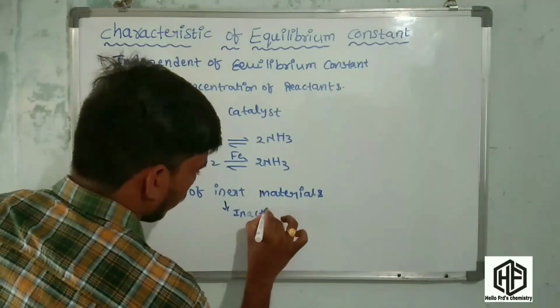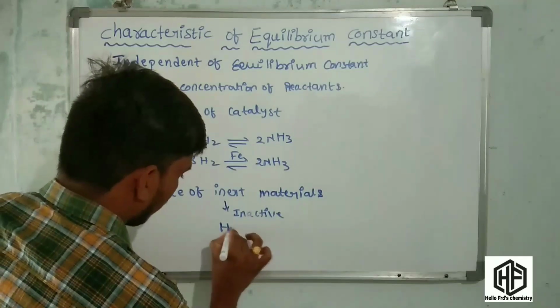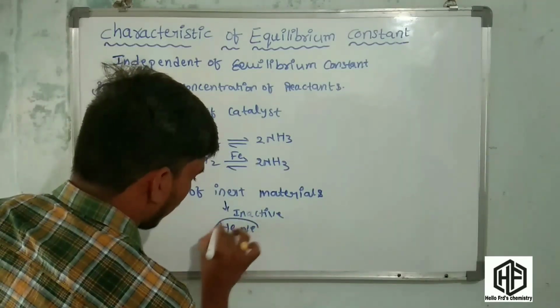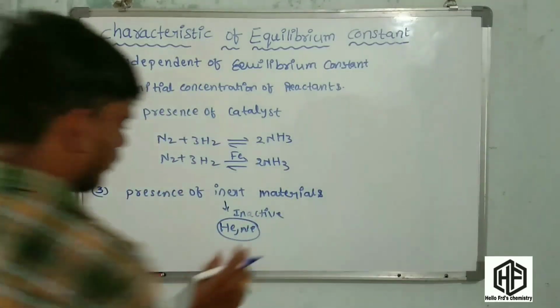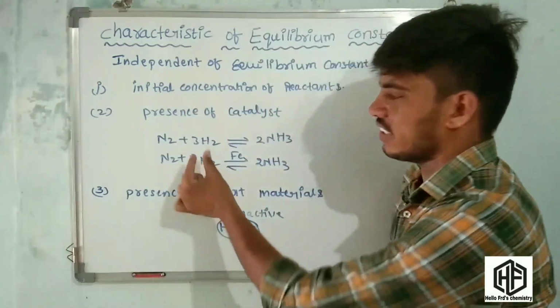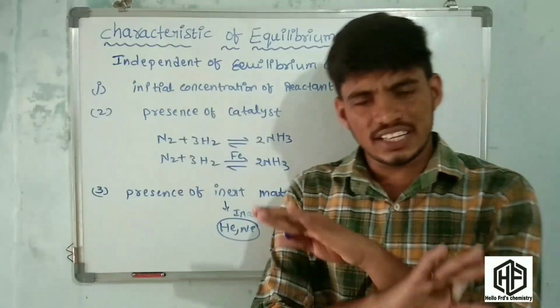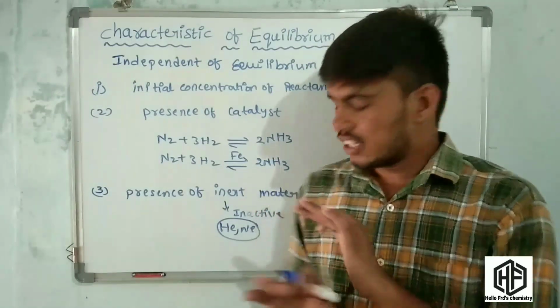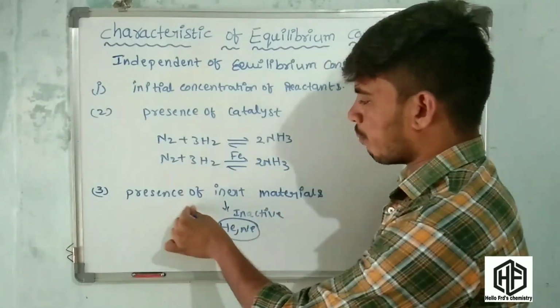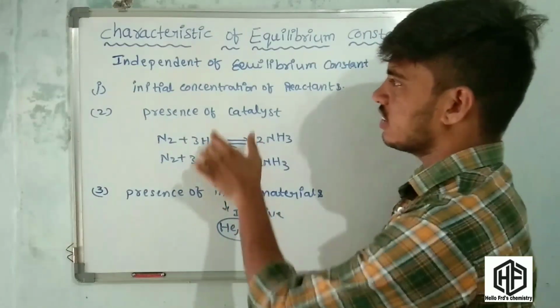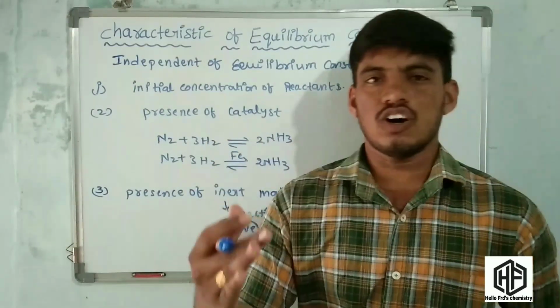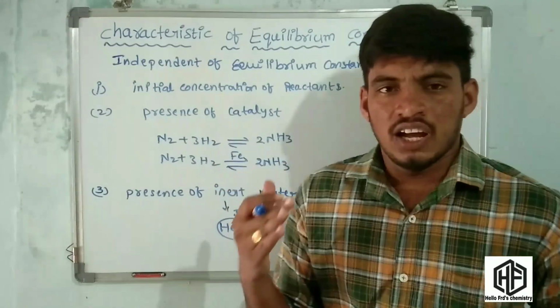Inactive materials like helium, neon. These are the inert gas elements. When these inert gas elements are added to the reaction, the equilibrium constant cannot change. It means it does not depend upon the presence of inert materials. These are the independent characteristics of equilibrium constant.